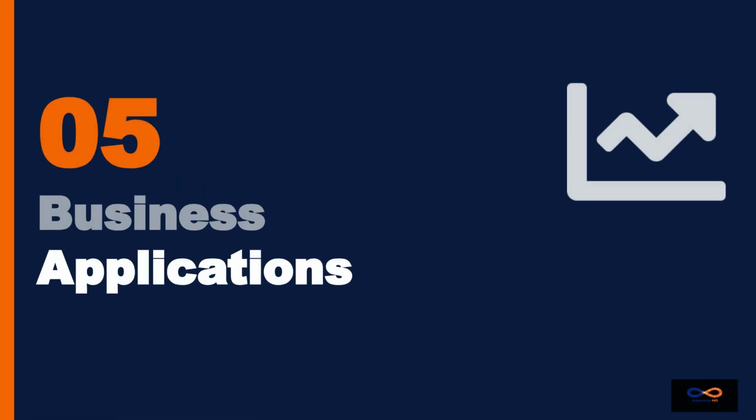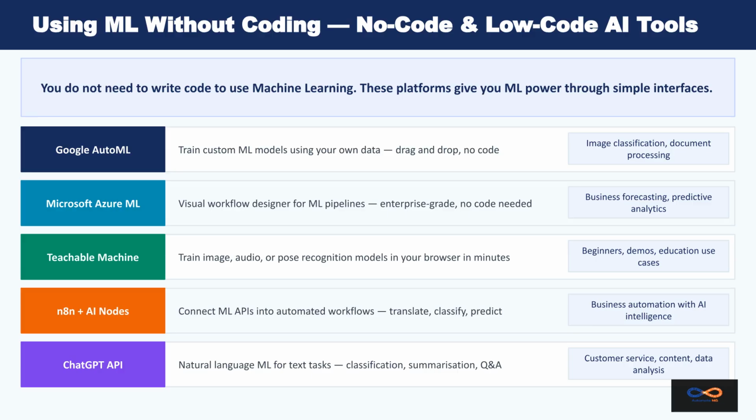Section 5. Business Applications. The critical question is, how do you implement ML in your own business without a technical team or a large budget? The answer lies in using accessible, no-code tools and following a clear roadmap. You do not need to code to use machine learning. Tools like Google AutoML and Microsoft Azure ML offer drag-and-drop interfaces for creating custom models. Teachable Machine trains image recognition in minutes, and platforms like N8N connect ML APIs into automated workflows.